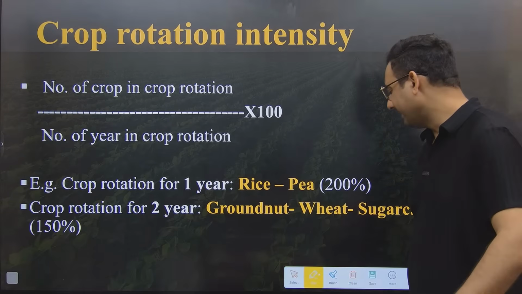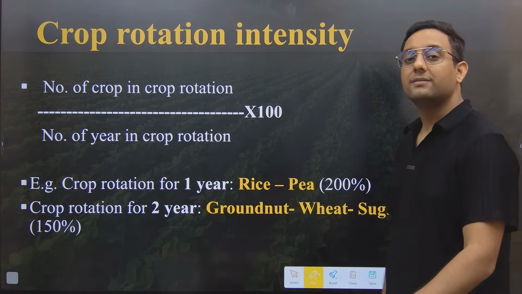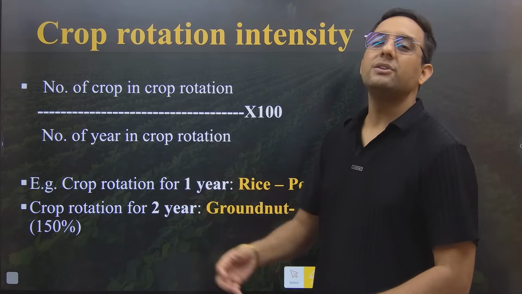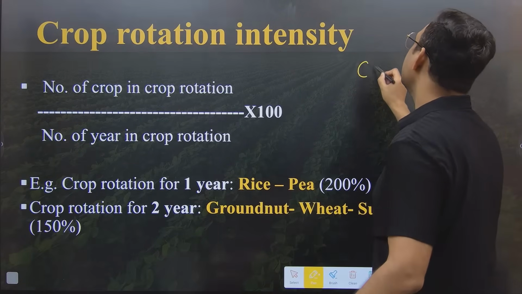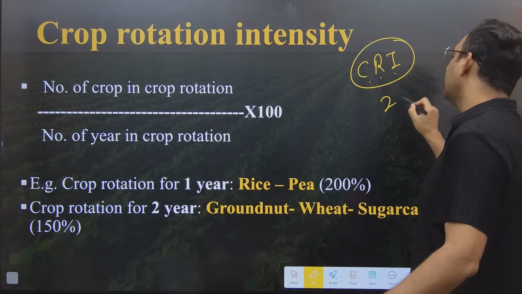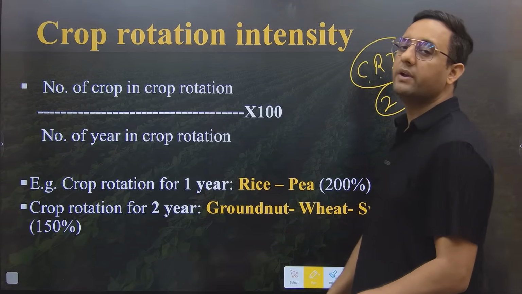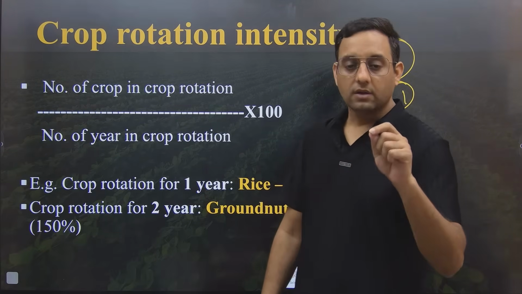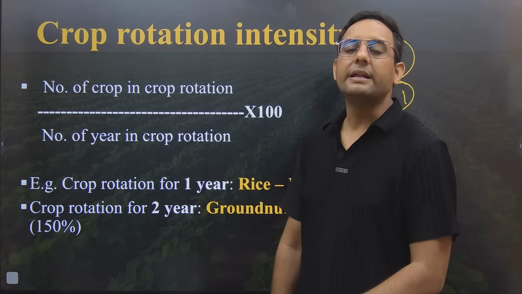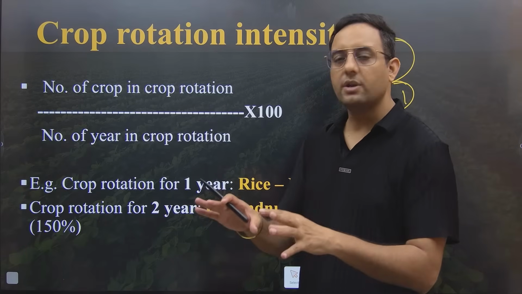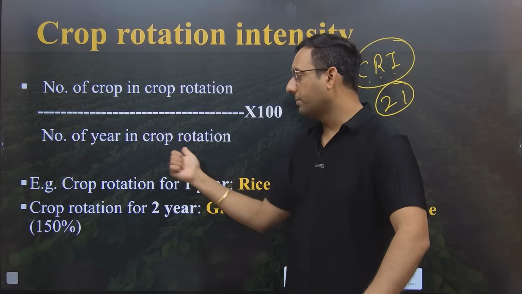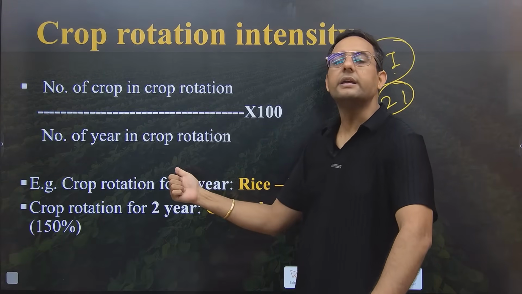After cropping intensity, the next one is very easy, but sometimes in the paper this is very difficult. The next one is crop rotation intensity. The previous concept was CI, but this concept is CRI. Don't say crown root initiation, the 21 days critical irrigation stage in wheat. No, it's not that CRI. It's crop rotation intensity. What is the meaning of this? Crop rotation intensity is calculated by the number of crops taken in the year into 100.